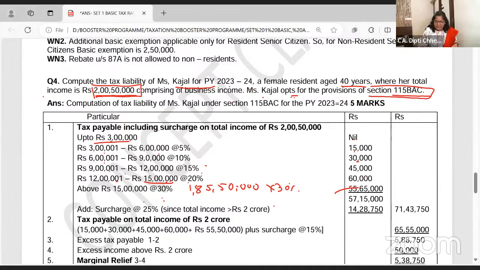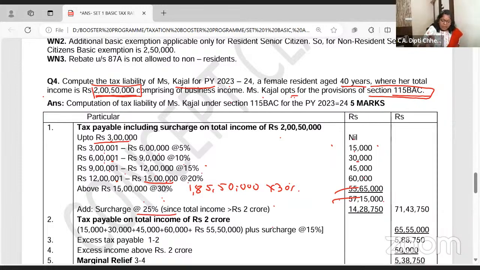So you have to calculate this tax. I want to repeat, 2 crore 50,000 pay. What is your tax? So up to 3 lakh nil, 3 lakh to this, like this. This is your tax. Okay. Now, if you do the total of all the tax, you are getting 57 lakh 15. Now, because income exceeded 2 crore, 2 crore to 5 crore, the rate of surcharge is 25%.